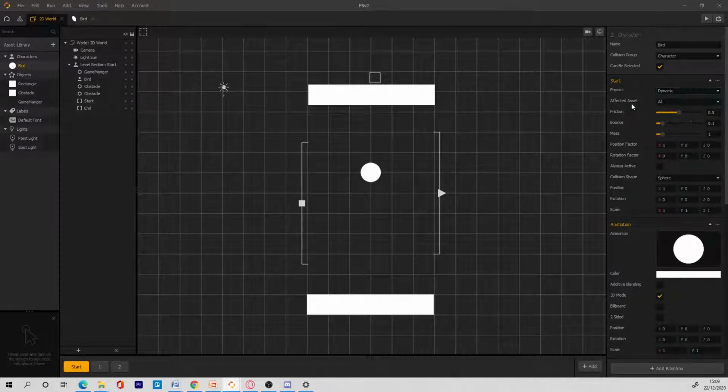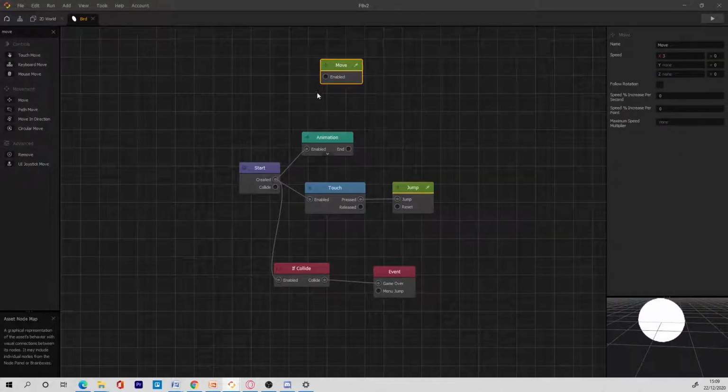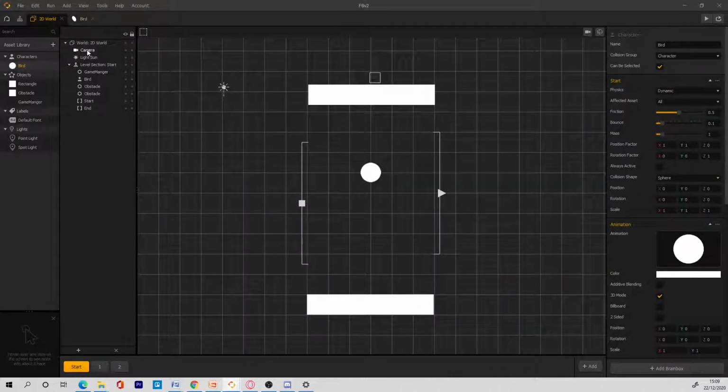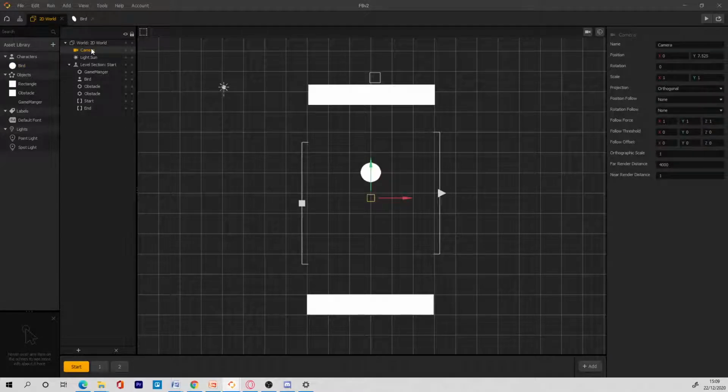What if the camera is... Oh, no, the bird, not the camera. Oh, there we go. So I'm making a mistake. I am changing the properties of the bird and not of the camera. Big mistake. So I need to press Ctrl Z to go back, and then enable the node again. So always pay attention to that. Click on the camera again and then fix this. Oh my days. So 0, 0, and then everything should work properly now.